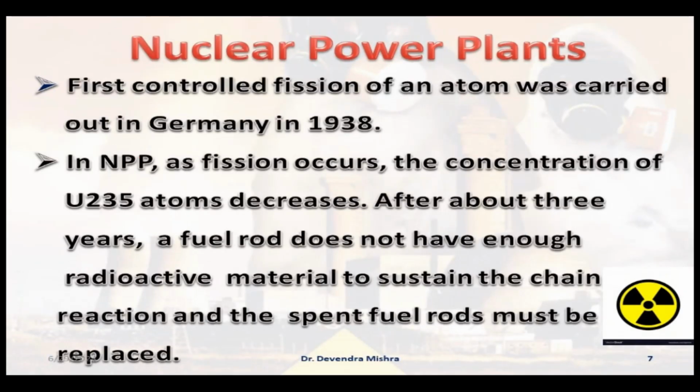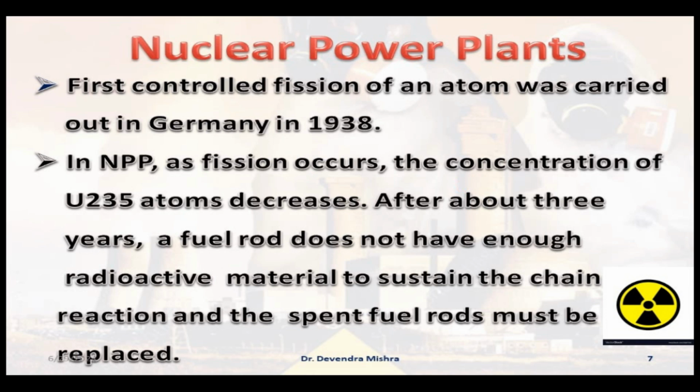Okay. So what happens generally in nuclear power plants? In nuclear power plants, as nuclear fission occurs, the heavier isotope will convert into lighter isotopes, and due to this disintegration, it will emit alpha, beta and gamma radiation. So what will happen when you use this radioactive material, especially uranium 235, in the nuclear reactor?